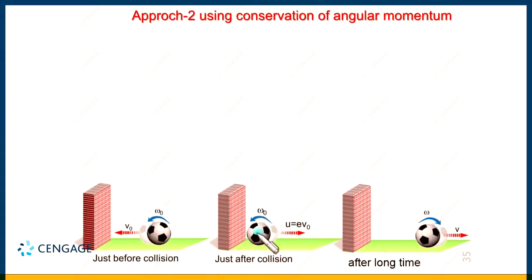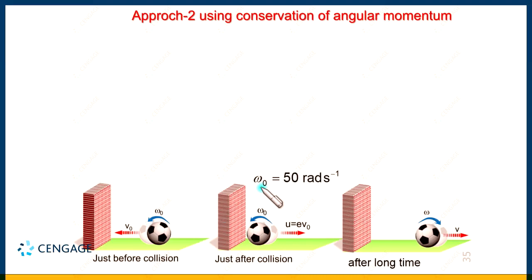We know weight, mg, and normal reaction are balanced forces. The friction force will act in the leftward direction. That means if we select any point on the ground, the torque of that friction force will be 0. That means we can conserve the angular momentum about any point on the ground. So let us conserve the angular momentum about the point of contact of the ball with the ground. That situation is just after collision and when rolling starts, right?